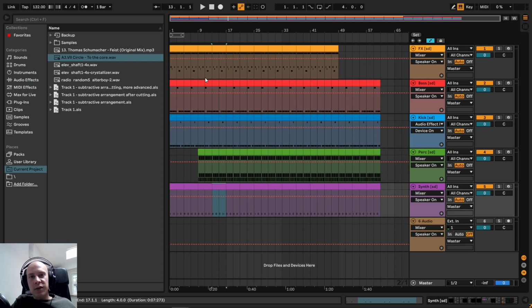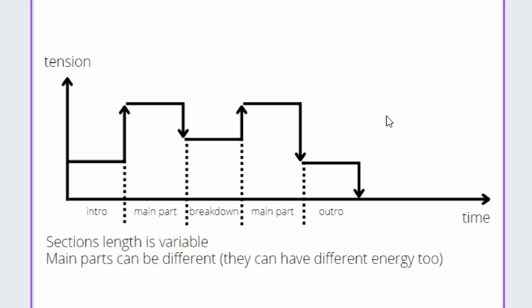But what are these track sections and how long should they be? We need to use some kind of a template. This is my own invention, an arrangement curve. I like to think of an arrangement as the representation of tension or emotions during the time.